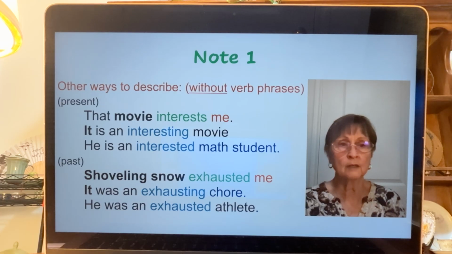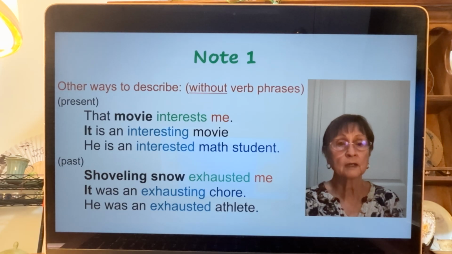There's no verb phrase. And does not introduce the verb phrase. Is interesting is not a verb phrase because is too far away. It's an interesting movie. He's an interested math student. Or in the past, shoveling snow exhausted me. That's the verb in its regular past form. It's not one of those cases in a verb phrase.